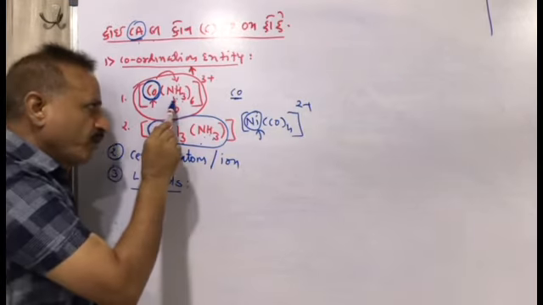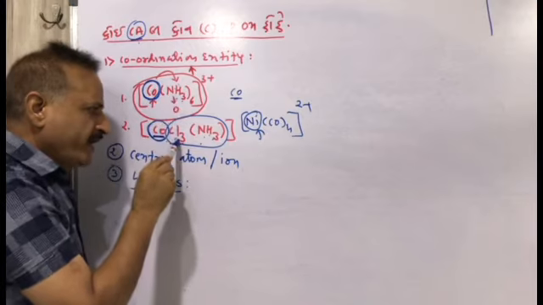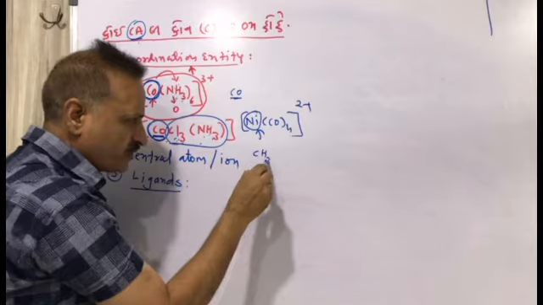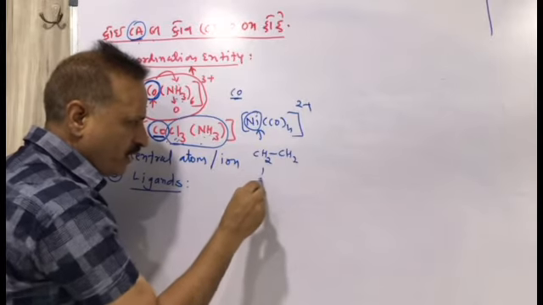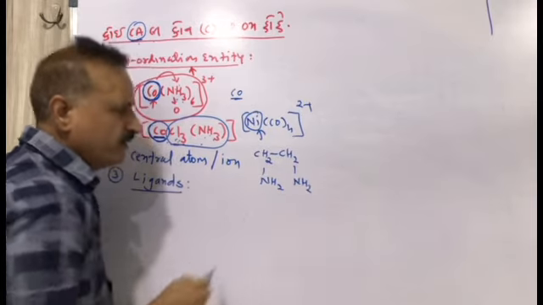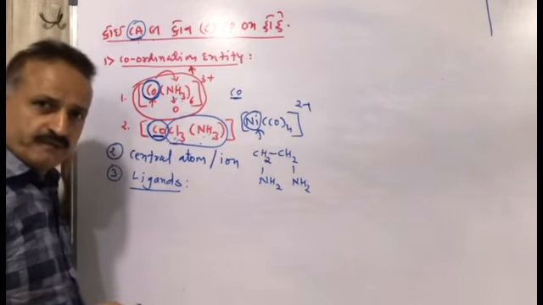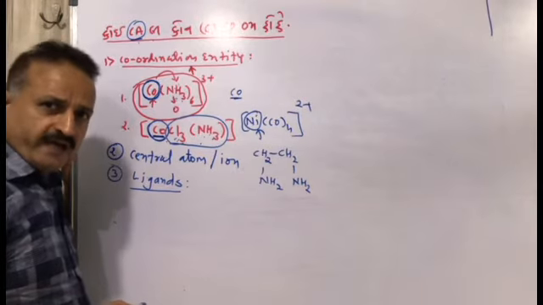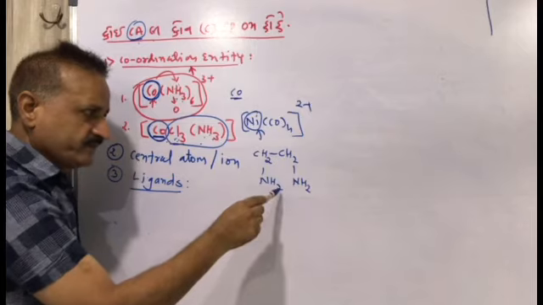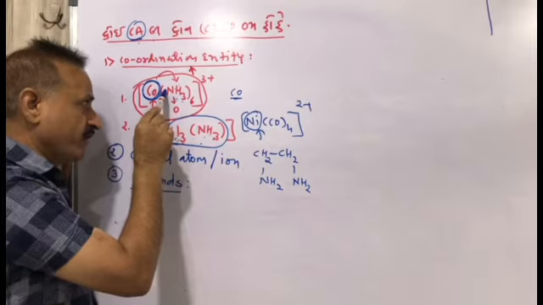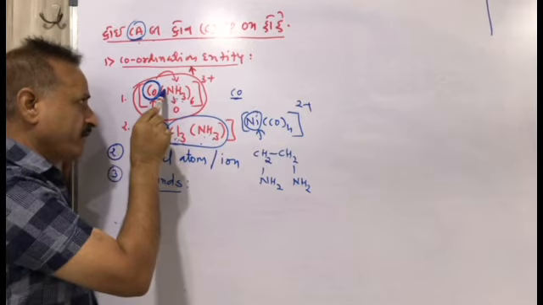It may be a small molecule, a negative ion, or a big molecule like CH2-CH2 with NH2 and NH2, which is ethane-1,2-diamine. Unidentate and bidentate: this one is unidentate, where only one atom takes part to form a coordinate covalent bond.